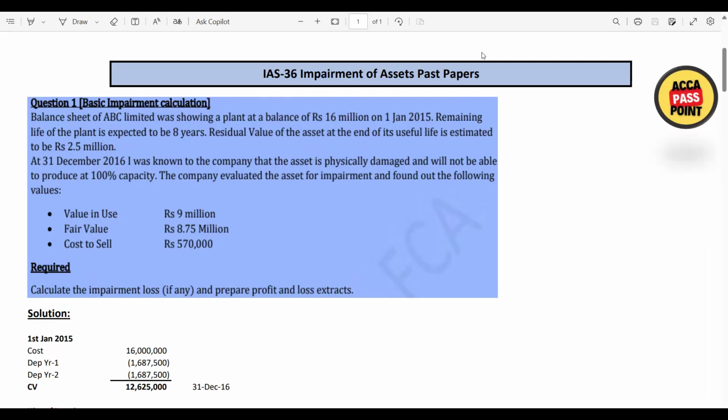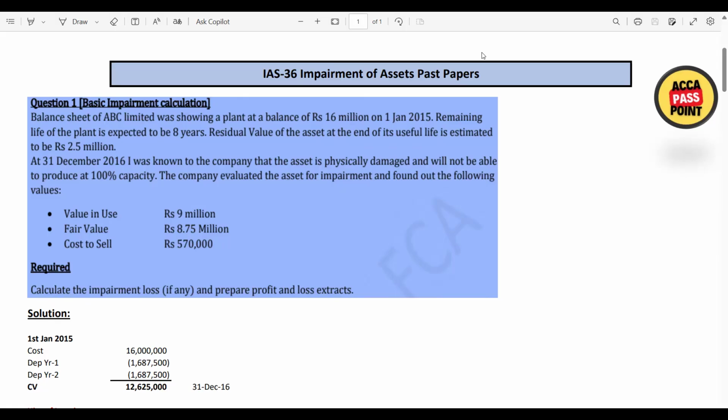So from today onwards, we are going to start the past paper series of the SBR and F7. Today we will start with IAS 16 and IAS 36, impairment of assets. These past papers are not from the ACCA side. I have selected them from other professional qualifications because I personally think these questions are very helpful for your revision. You can say these are the benchmark questions for IAS 36 impairment.